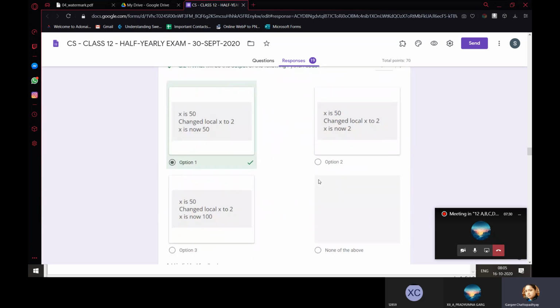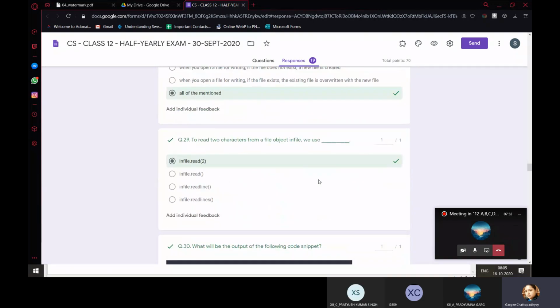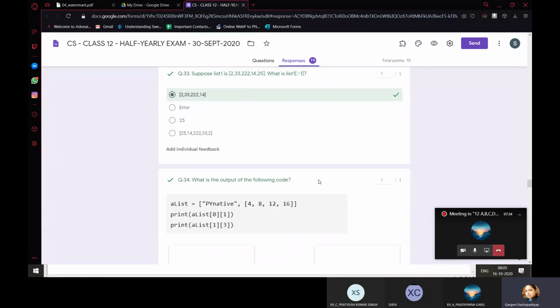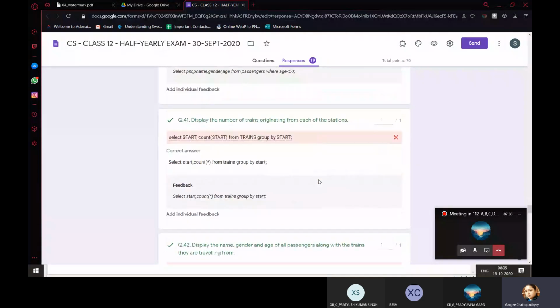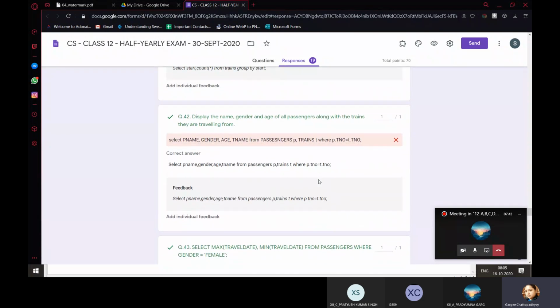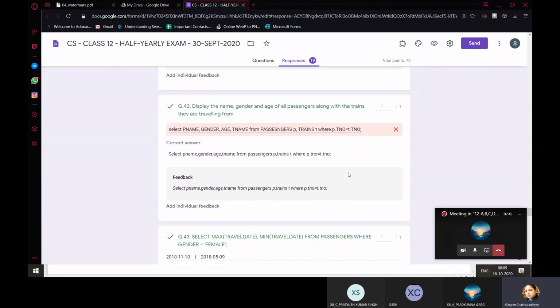Your MCQ is almost correct. I don't think any problem is there in MCQs. Going down, this is also correct. It's also correct. I have manually checked these, right? You can check the marks.